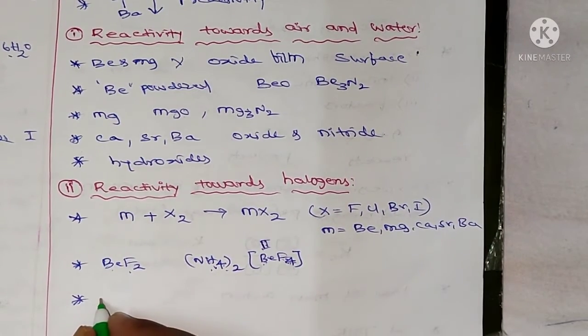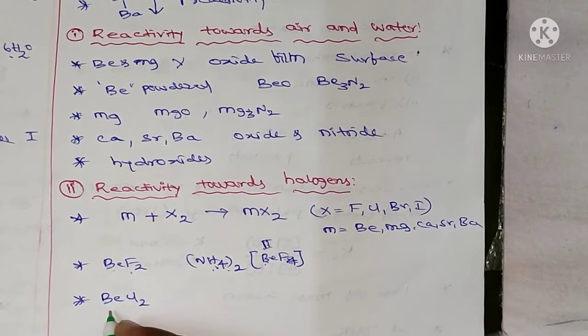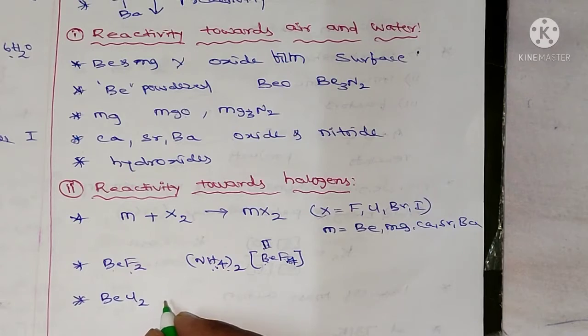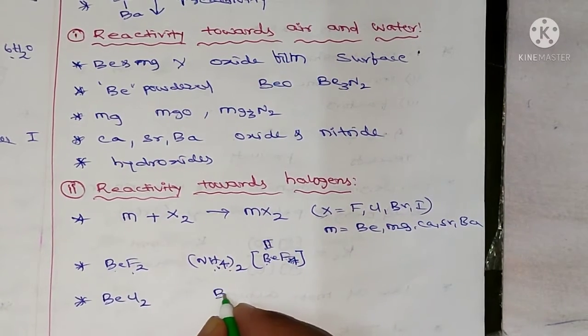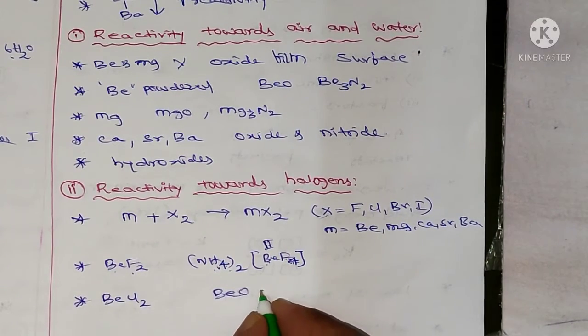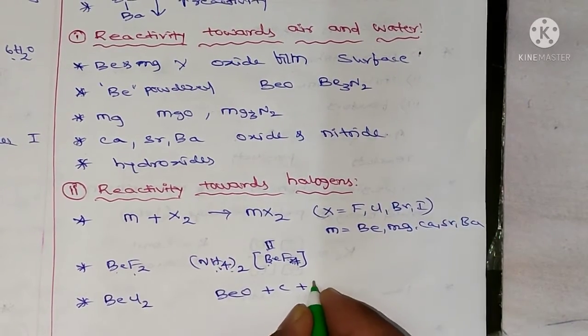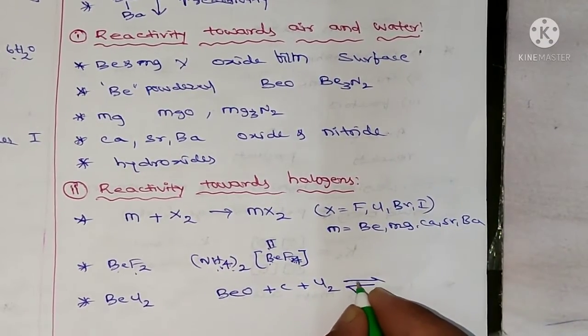the metal halide BeCl2, beryllium chloride, is prepared from the oxide of beryllium, BeO. It reacts with carbon and Cl2, and it is a reversible reaction.